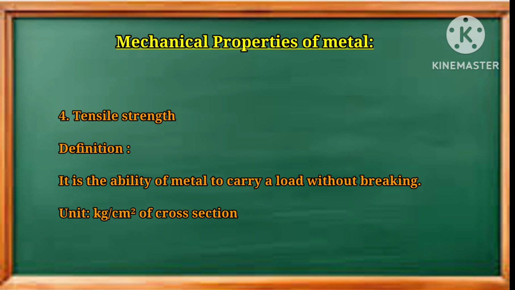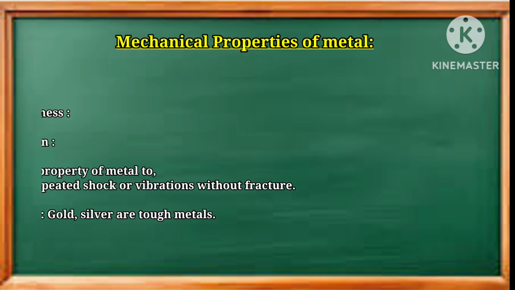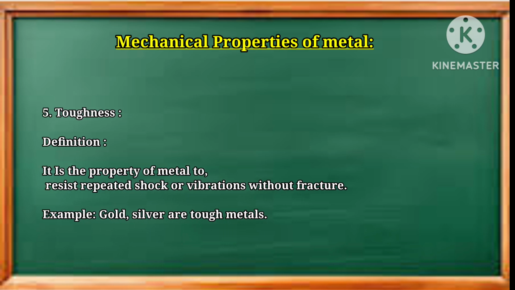Now the next property, number 5, is toughness. The definition is that it is a property of metal to resist repeated shock and vibration without fracture.